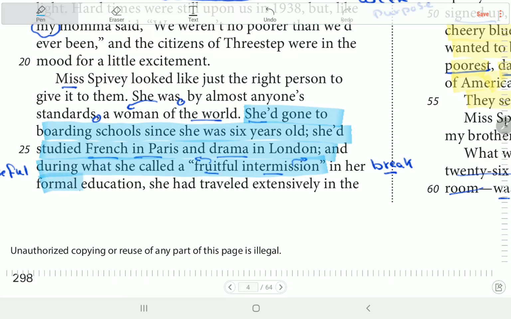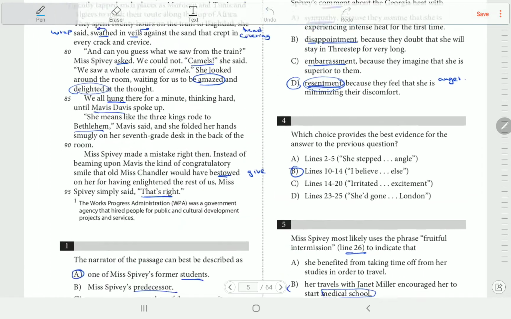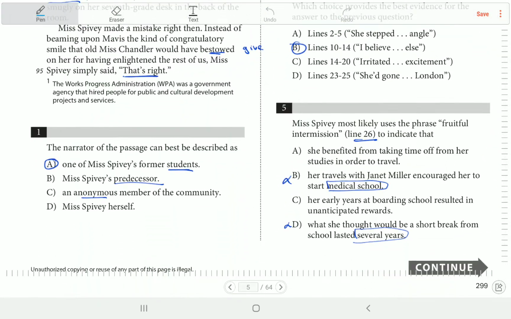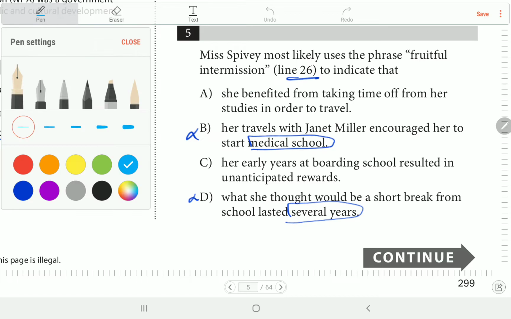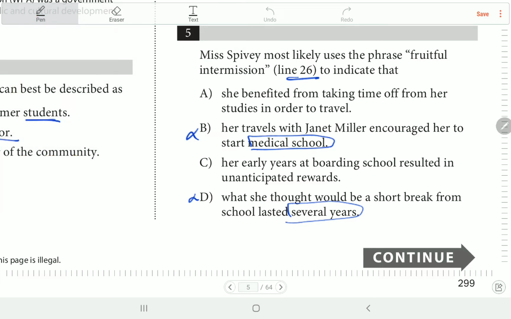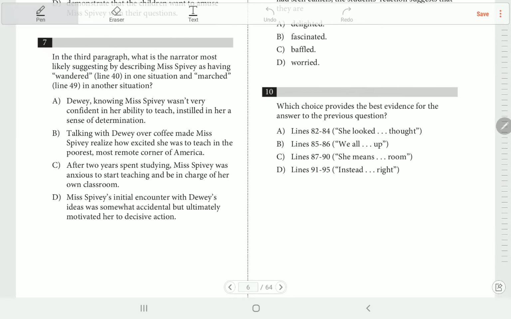In her formal education عملت ايه؟ She had traveled. يبقى الإجابة ايه؟ She had traveled. هي سافرت. أخذت أجازة وسافرت. So the answer is actually that she traveled. Simply. Okay, so for question number 5, she benefited from taking time off from her studies in order to travel. The answer is A. Okay.